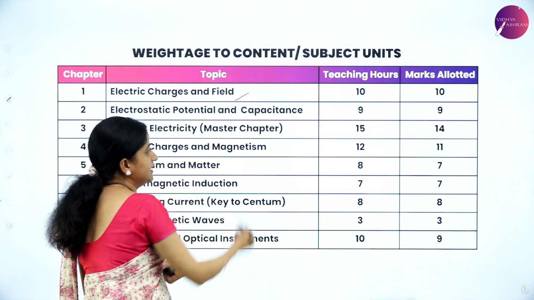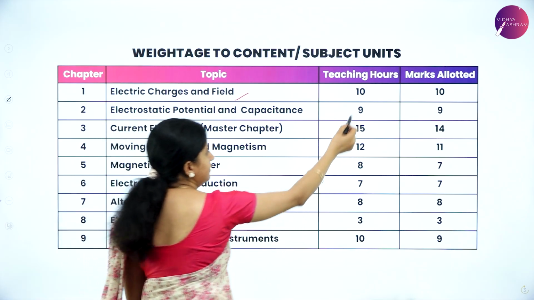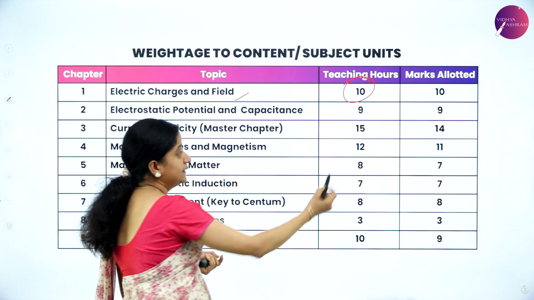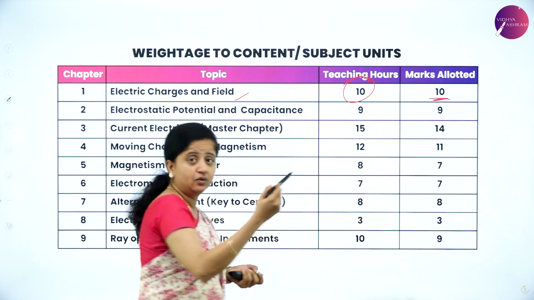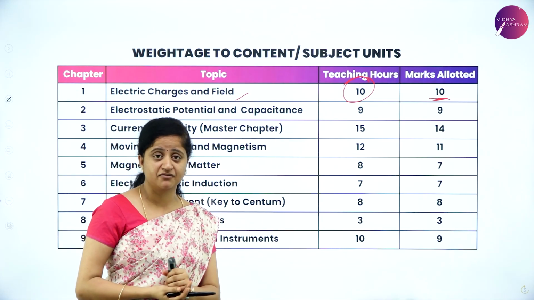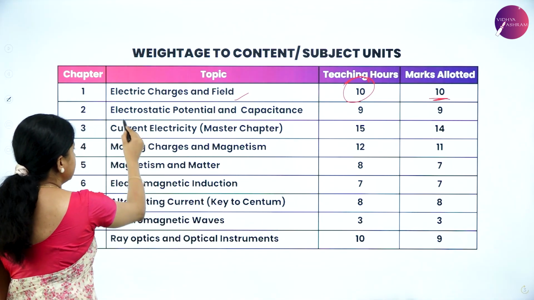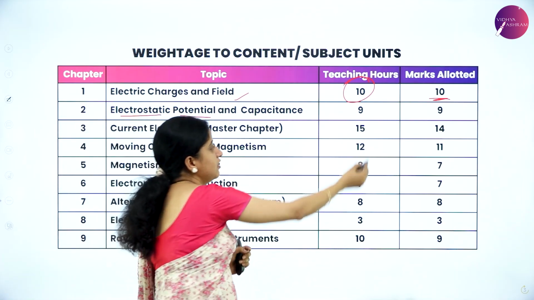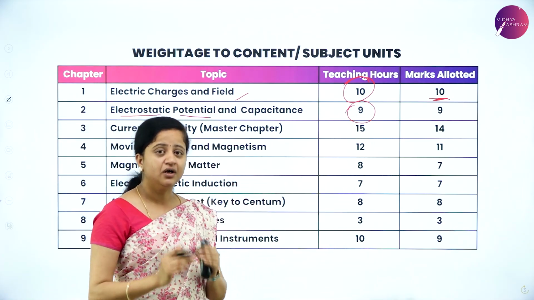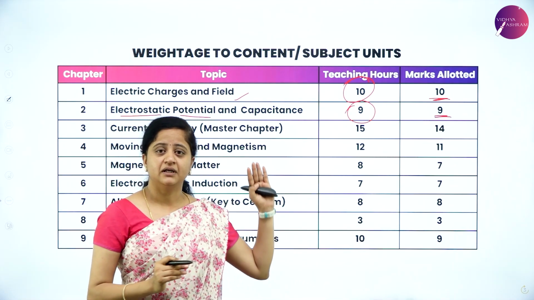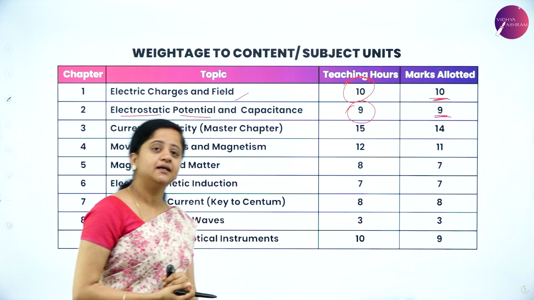Let us know what are the marks allotted to these 2 chapters. For electric charges and fields, the number of teaching hours we require is 10 hours, and the mark allotted for this chapter is 10 marks. Later I will tell you what are the subdivisions where you have to concentrate to get 10 marks from this chapter. The second chapter is electrostatic potential and capacitance, and the number of teaching hours allotted for this is 9 hours, and you are going to get 9 marks questions about electrostatic potential and capacitance.